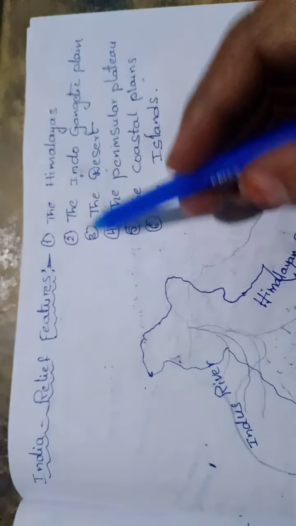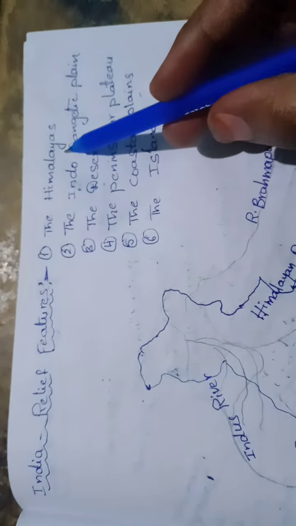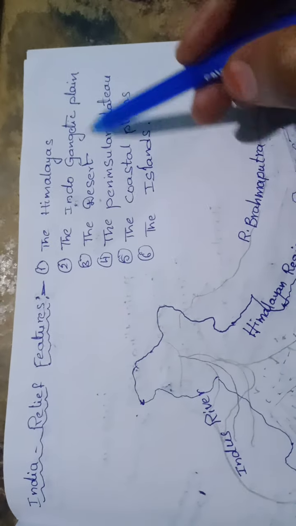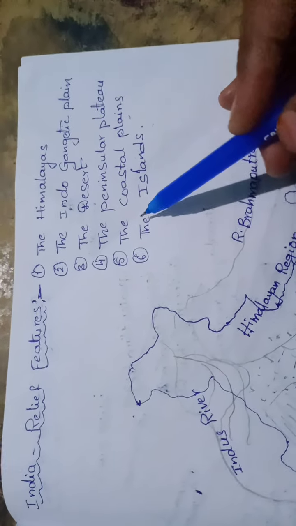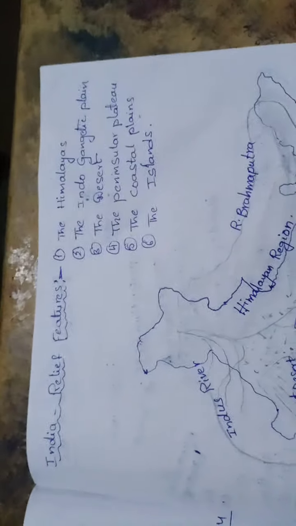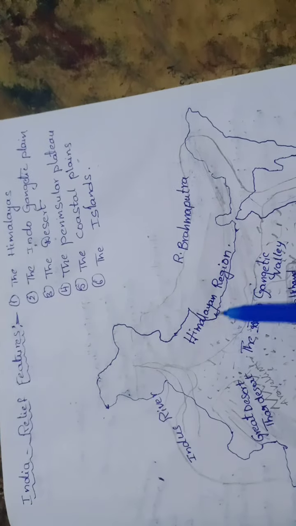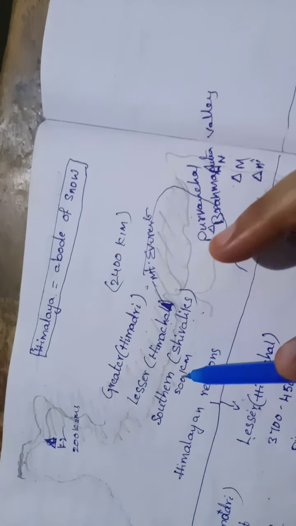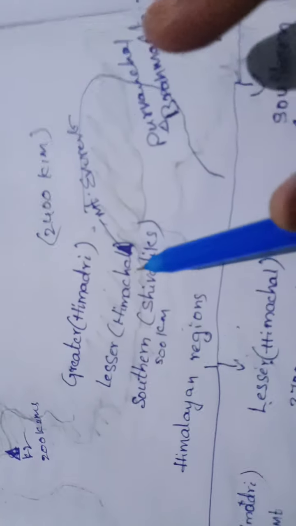So in the previous class, I already explained about the Himalayas. Now I am going to explain the Indo-Gangetic Plain, the desert, the peninsular plateau, the coastal plain and the group of islands. We have already learned about the Himalayas, which are divided into three parts: Greater Himalayas, Lesser Himalayas and Southern Himalayas, that is, Himadri, Himachal and Shivaliks. Now we are going to learn about the Indo-Gangetic Plain.